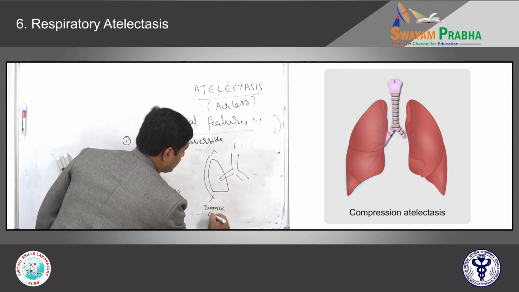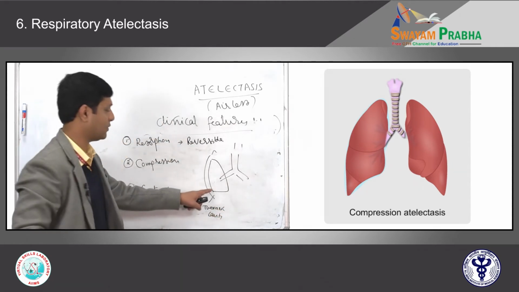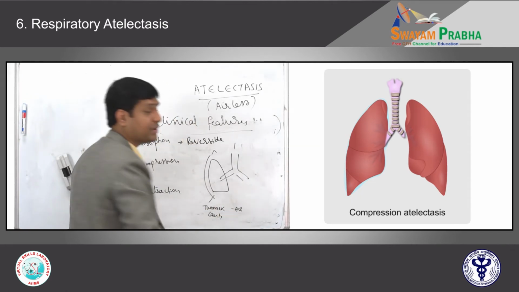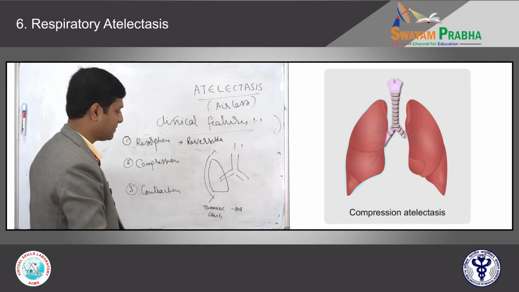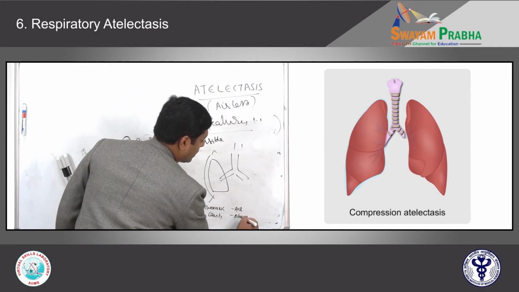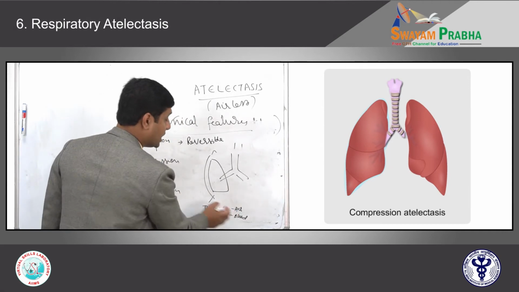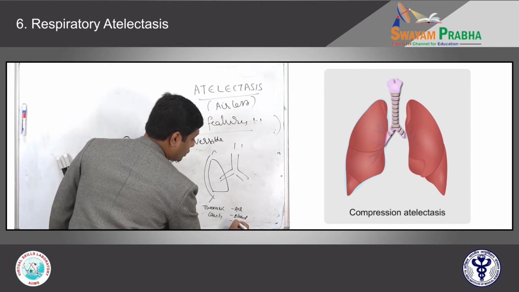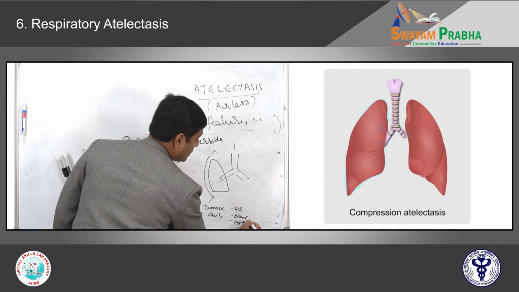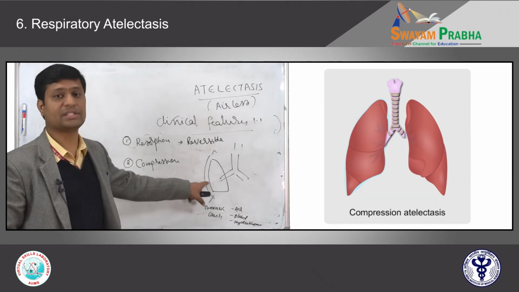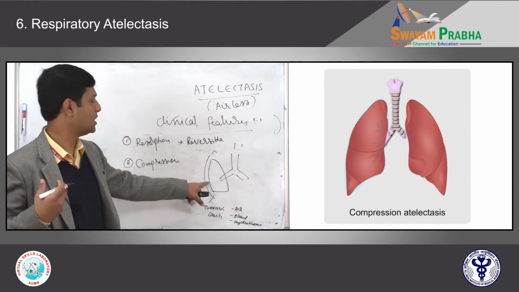If it is air, we call it pneumothorax. Then blood, hemothorax. Air and fluid, hydropneumothorax. Fluid, hydrothorax.